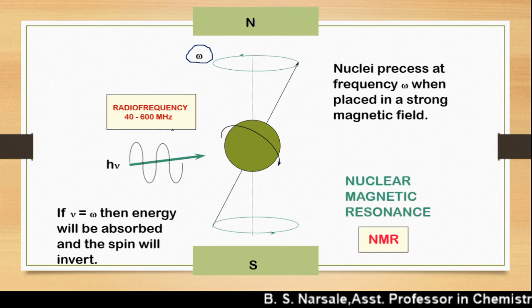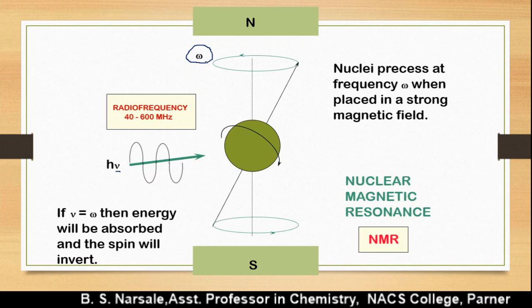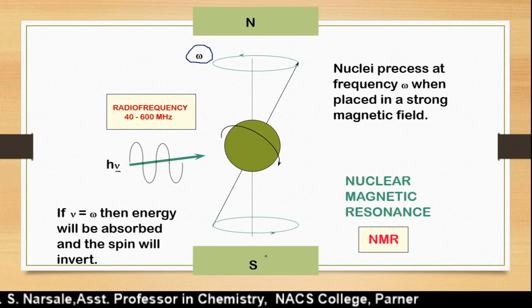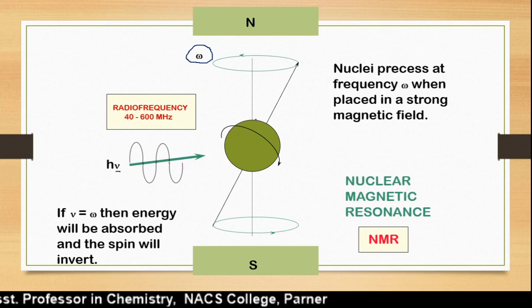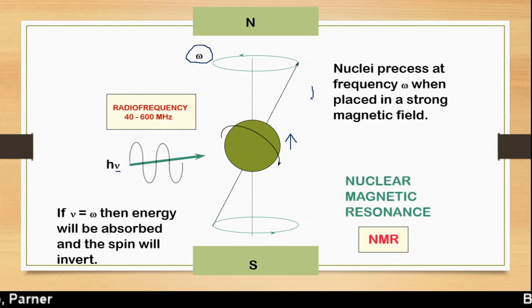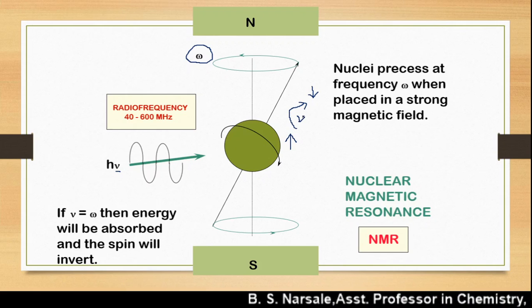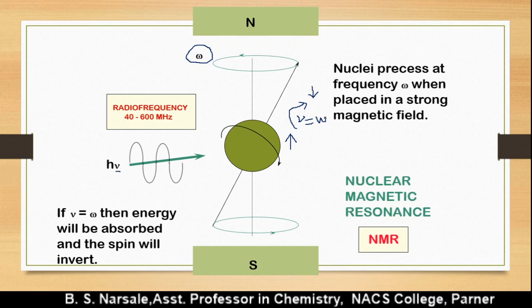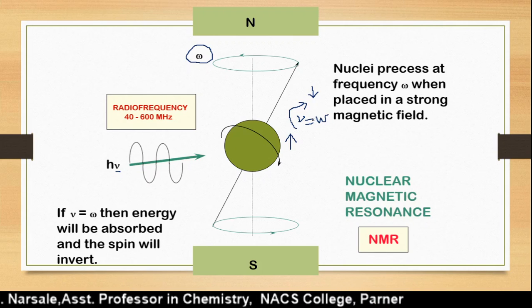When the applied frequency mu and omega become equal, the spin of the nuclei aligned with the field goes to the opposing alignment.